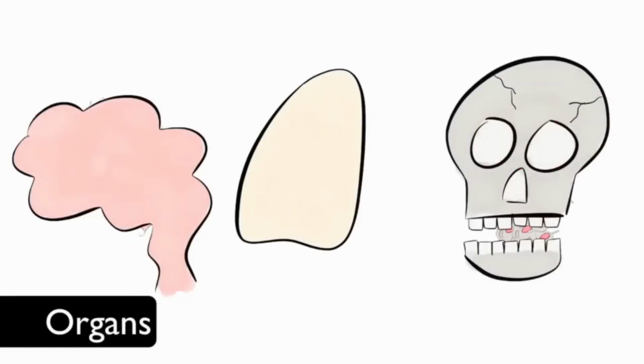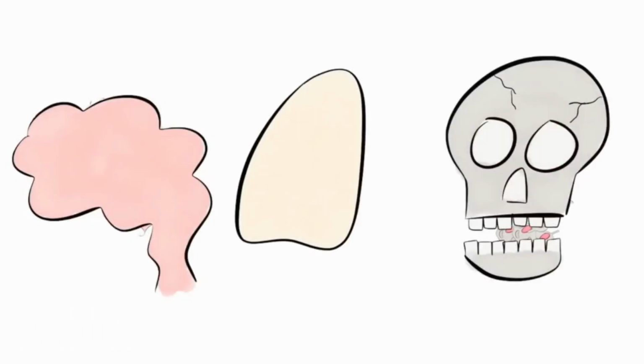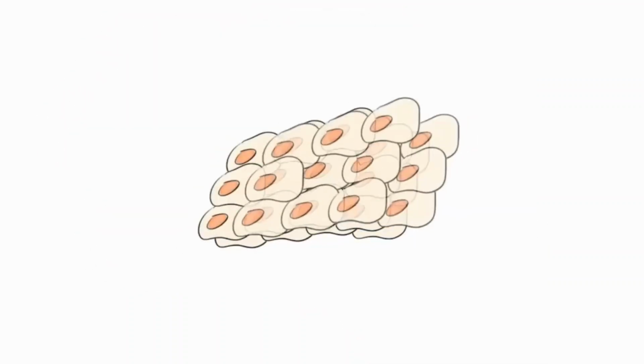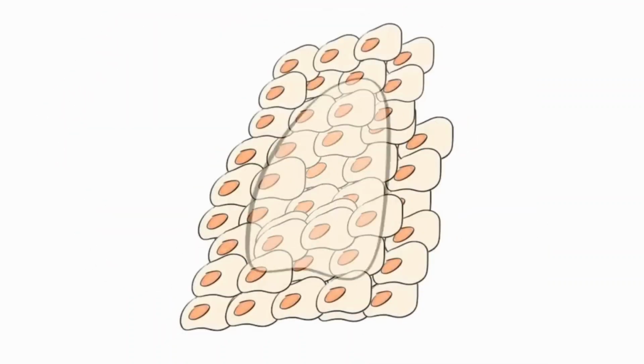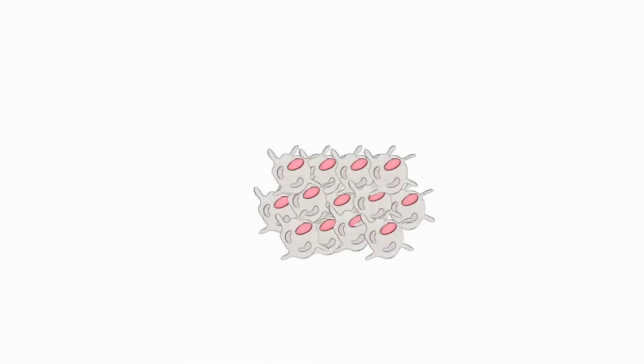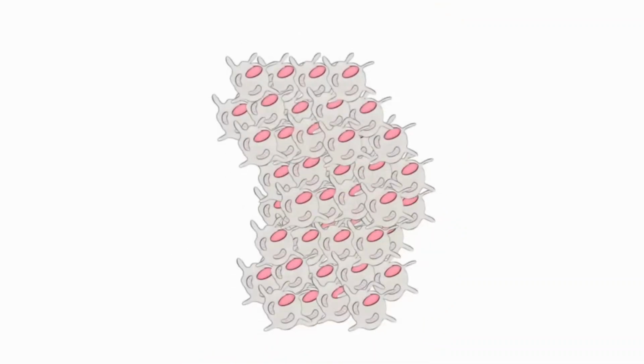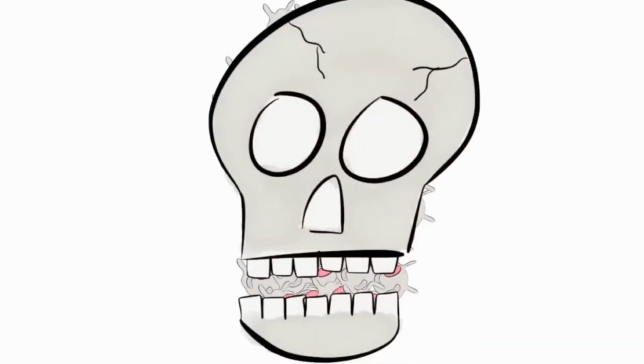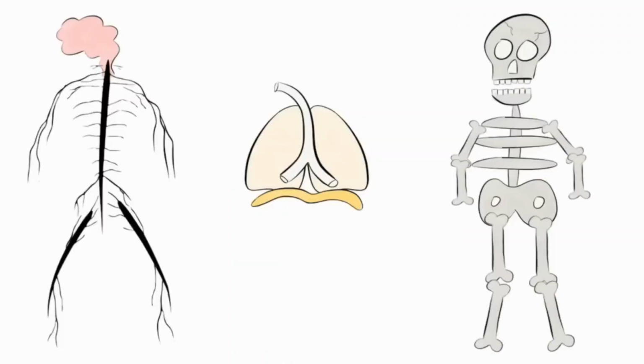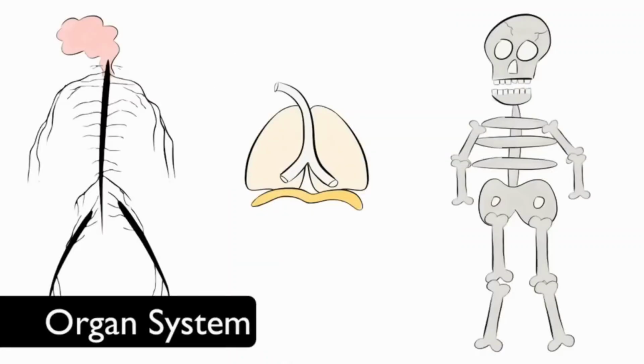Brain tissue comes together to make your brain. Your brain is an organ. Lung tissue comes together to make your lungs. And bone tissue comes together to make individual bones. An organ system is a collection of organs working together to perform jobs.